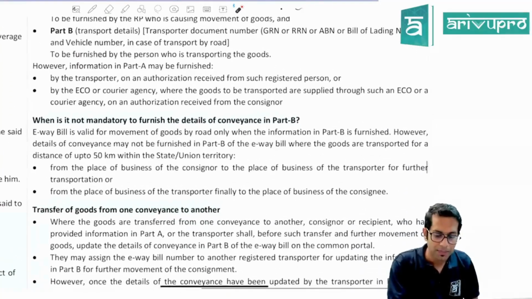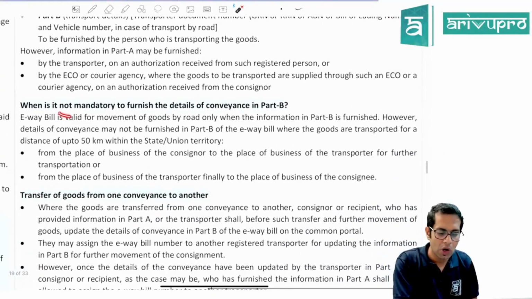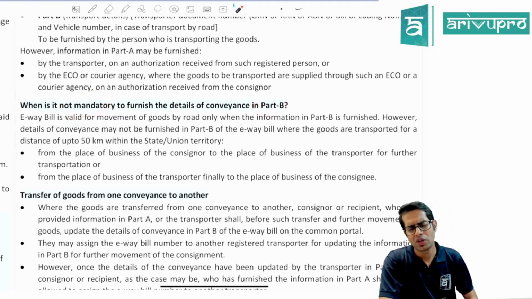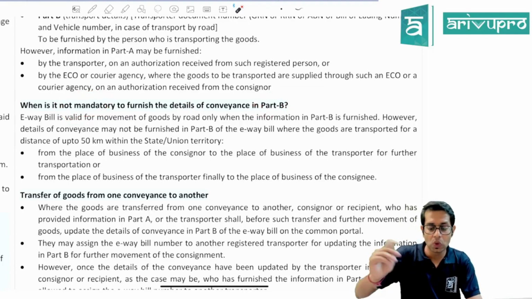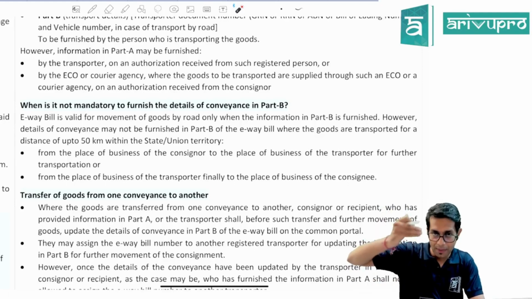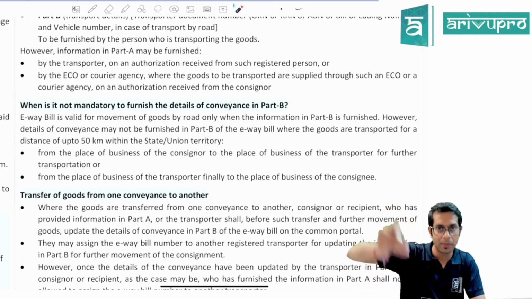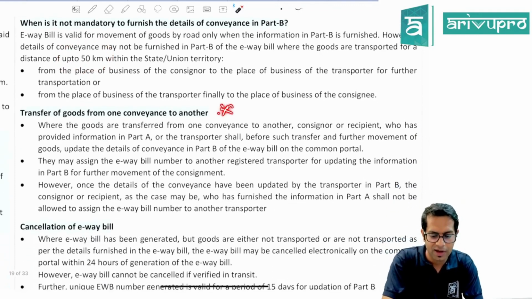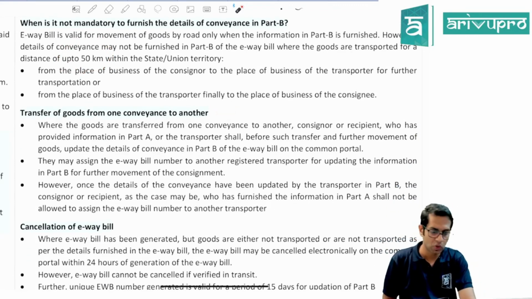Now, sir, when is it not mandatory to furnish the details of conveyance in Part B? You are not required to give the details of conveyance in Part B if the goods are going from your location to the transporter location, or from the transporter location to the consignee's location, and the distance is up to 50 kilometers. This is very important. They have asked questions on this point 2-3 times.